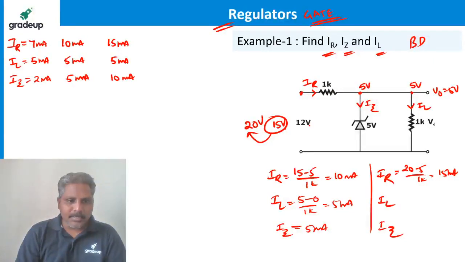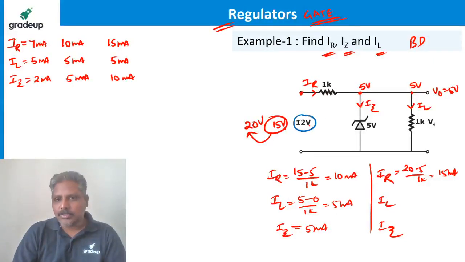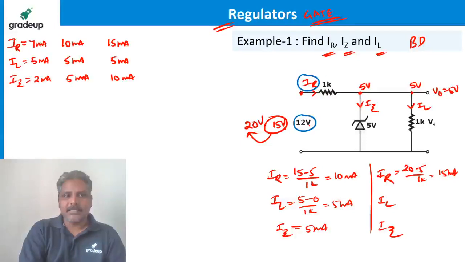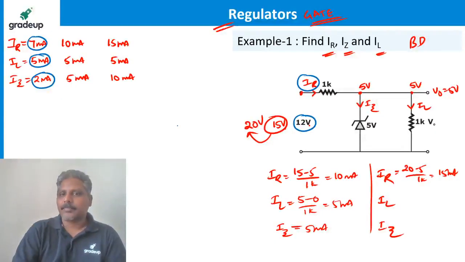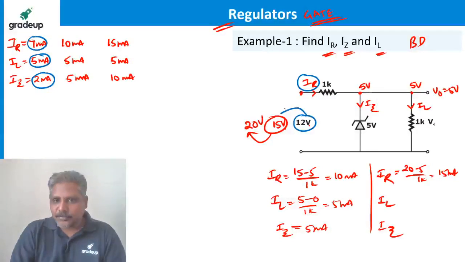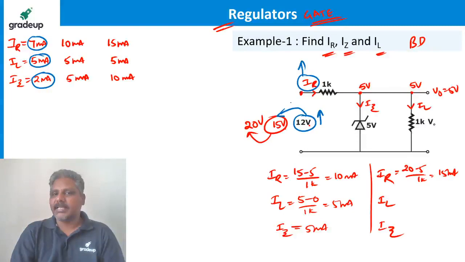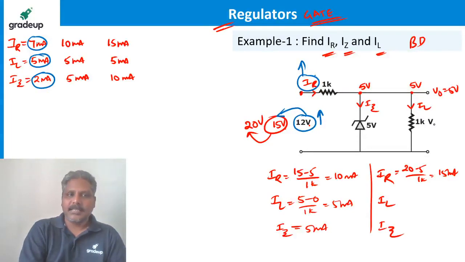When input was 12 volts, IR is 7 milliampere, IL is 5 milliampere, IZ is 2 milliampere. If it is increased from 12 to 15, IR has to increase, because I said if input voltage is increased, IR increases. Yes, 7 to 10 milliampere it has been increased.